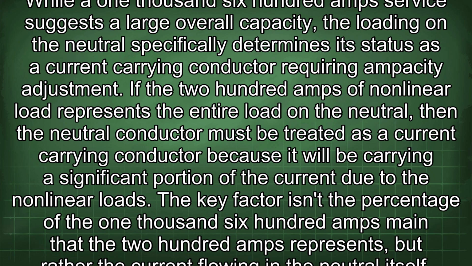If the 200 amps of nonlinear load represents the entire load on the neutral, then the neutral conductor must be treated as a current carrying conductor because it will be carrying a significant portion of the current due to the nonlinear loads. The key factor isn't the percentage of the 1600 amp main that the 200 amps represents, but rather the current flowing in the neutral itself.